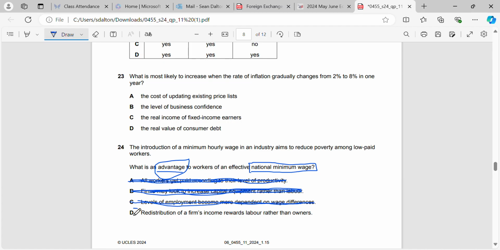So the only one that would be is that it redistributes a firm's income to reward labor rather than the owners. So previously, when the owners were paying people 50 RMB per hour, for example, the owners would have been pocketing that other 150. But now, the government is forcing them to pay people a certain amount, so some of the firm's income will go towards the workers instead.